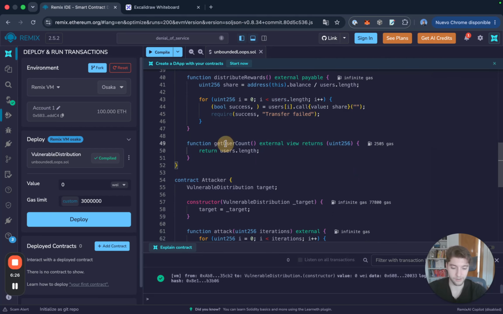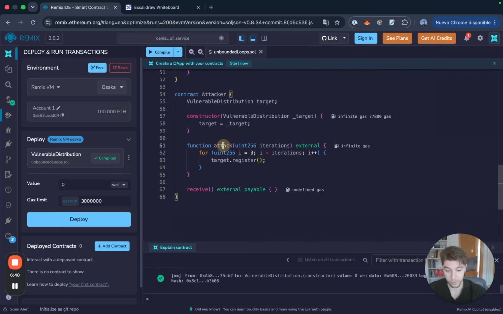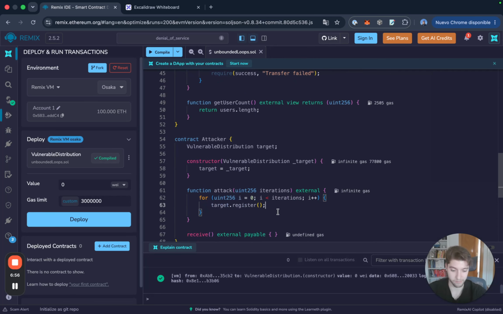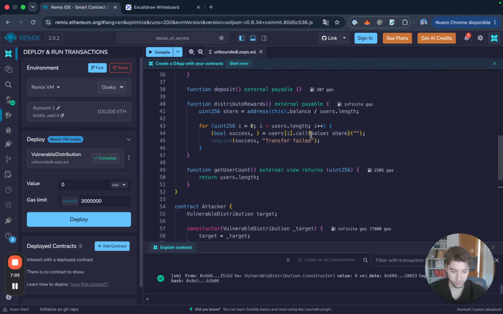And then we have a function to get the user count, just so we can see how many users are in the users array. Then we've got an attacker contract, and we're going to pass the vulnerable distribution as a target in the constructor. Then we create an attack function with a number of iterations that we decide. Obviously this cannot hit the block gas limit either. We're going to run a loop and register as many addresses as iterations we pass in. And then we have a receive function in here, just so we can receive the Ether from this call method into this contract.